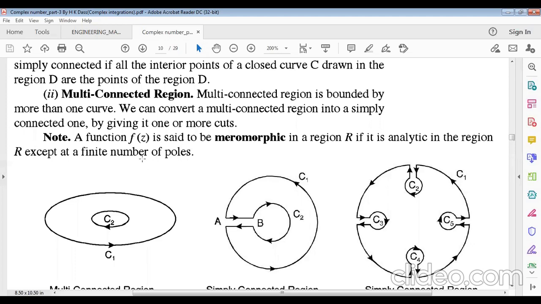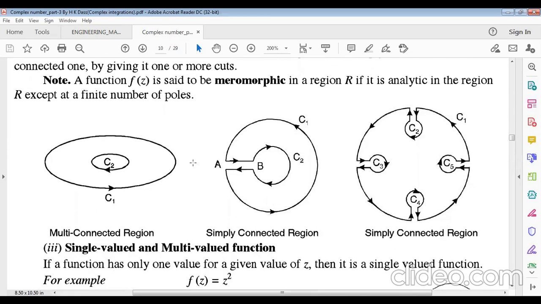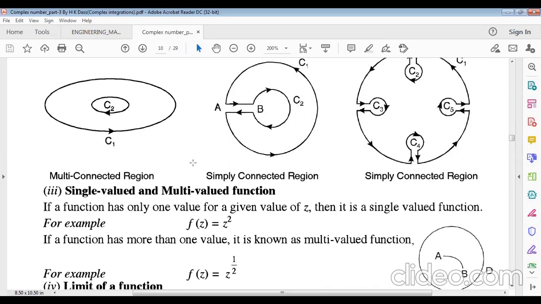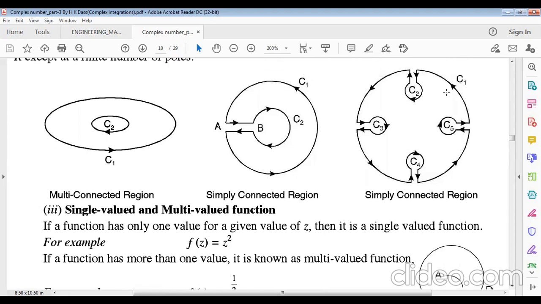Poles are the points where an analytic function is not analytic. So this is the example of a multiple connected region. There are two curves. And this is also a simply connected region, because we have divided it into 4 parts.